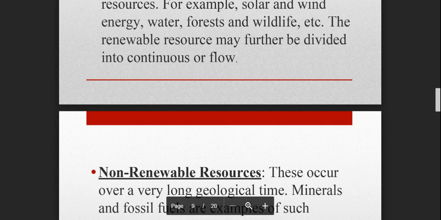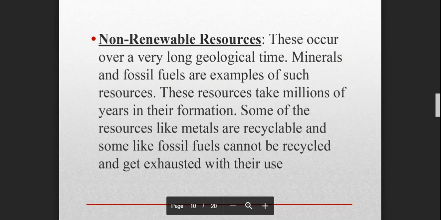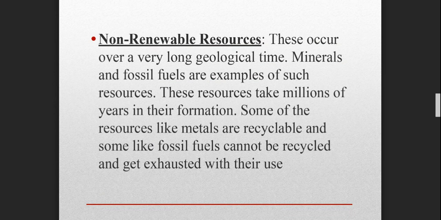Next is non-renewable resources. These occur over a long geographical time. What does that mean? They need a large time interval in order to be manufactured.